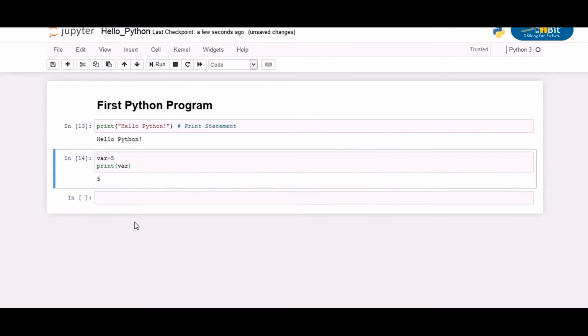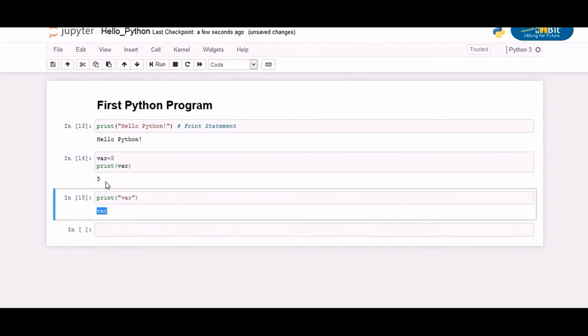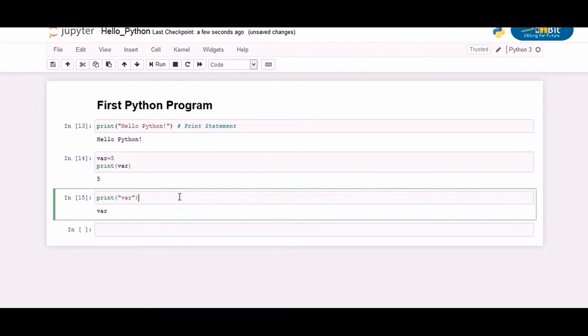If you notice, this time I did not use the quotation around the var in my print statement. Why so? If we put quotation in our print statement, the mentioned text will be printed as it is. Let's see with the help of an example. This time I'm going to put quotation around var in my print statement and then run it. So you will notice that the expression var is printed as it is. This is called printing a string.